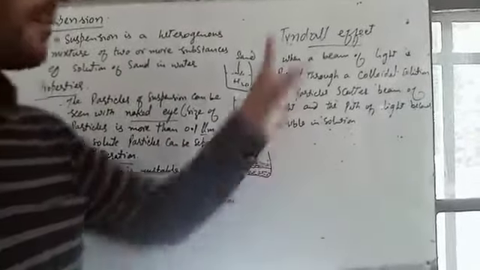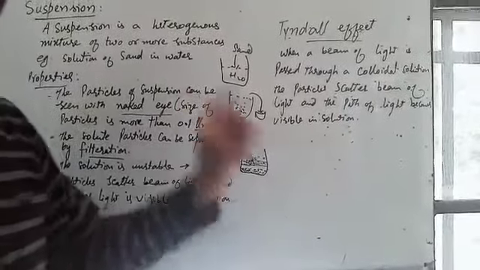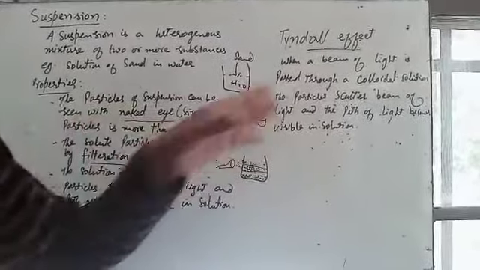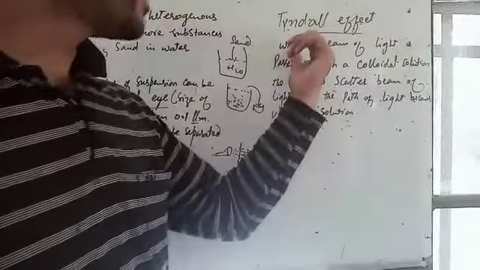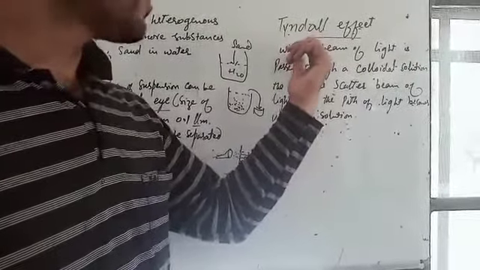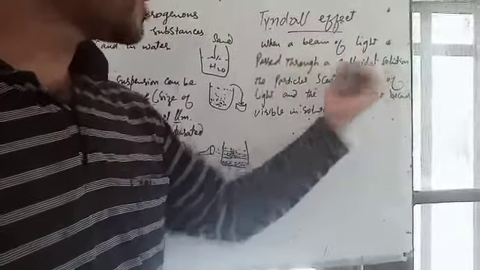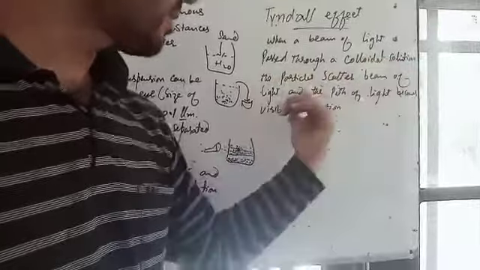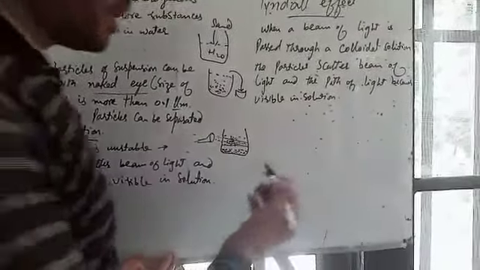Now what is Tyndall effect? It is an important effect discovered by the scientist known as Tyndall. What is Tyndall effect? When a beam of light is passed through a colloidal solution, the particles scatter the beam of light and the path of light becomes visible in the solution. I will explain to you.